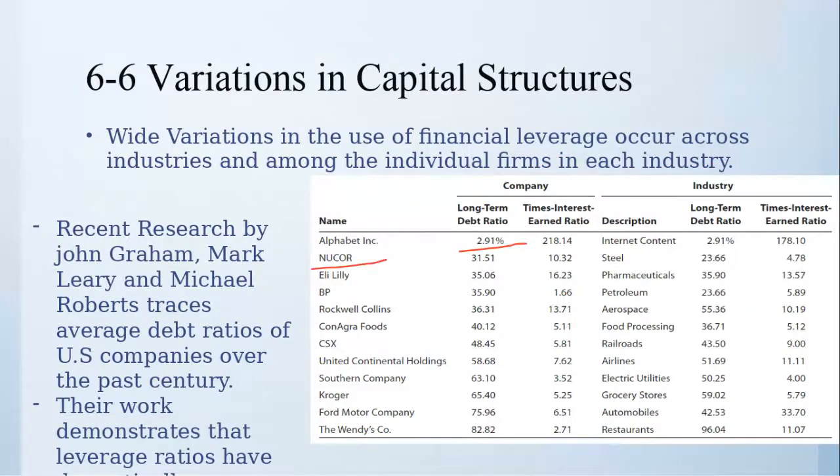Nucor company 31. A lot of companies I have not heard of. BP, Rockwell, Collins. You can search on Google if you want to know more about them. This is something I have heard, Southern Company. Ford Motor, of course, yes. 75.20, a huge amount of debt in Ford. Wendy's, what are Wendy's? They might be a food, burger company or something like that. Yeah, food. Wendy's, yeah. Have you heard about Kroger, United Continental Holdings?